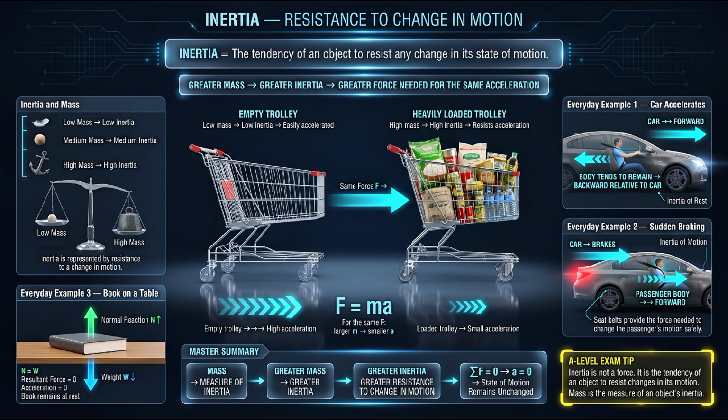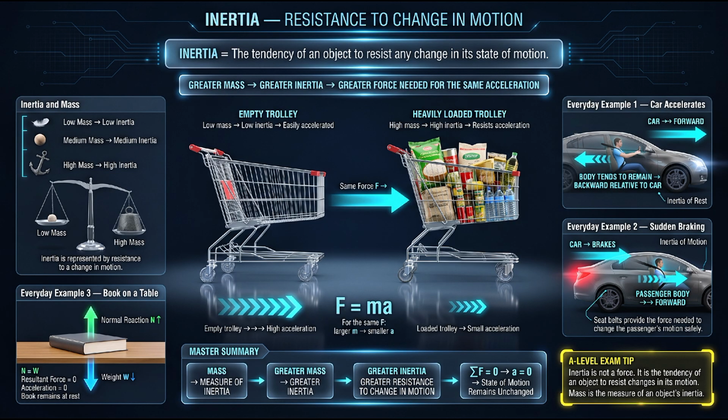The most important idea to remember is that inertia describes resistance to a change in motion, not resistance to motion itself. A massive object can move very quickly, but changing its velocity requires a greater force compared with a less massive object. For example, a heavy truck can travel at high speed, but bringing it to rest requires a significant force because its large mass gives it large inertia. Similarly, accelerating the truck requires a larger force than accelerating a much lighter car by the same amount.